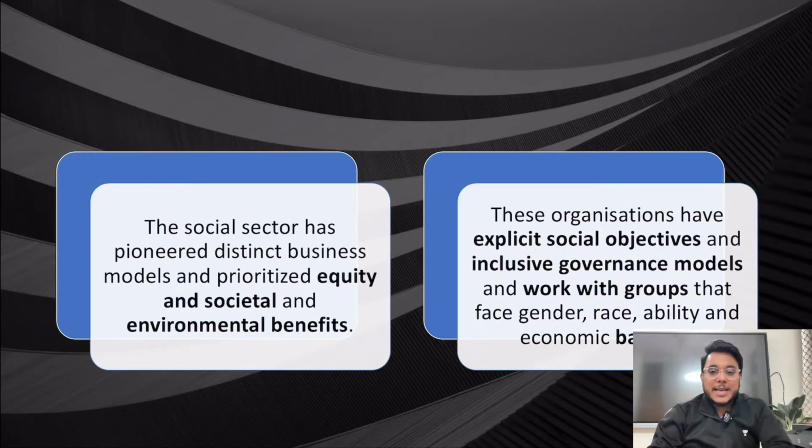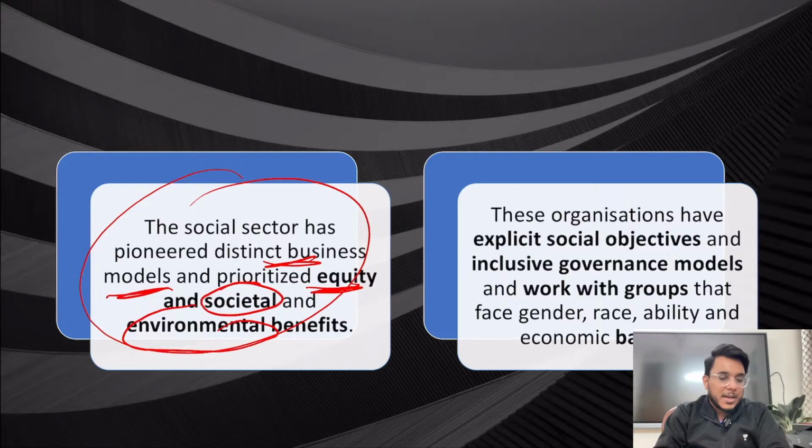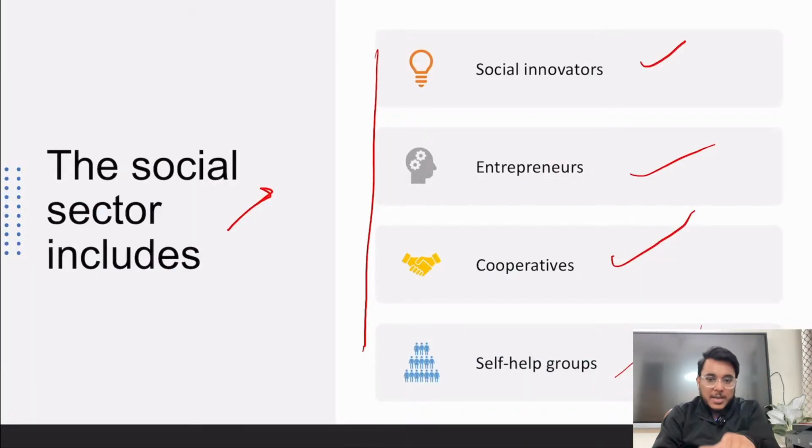Now, it is being said that this social sector has pioneered distinct business models and focused on equity, where people across different castes, social backgrounds, and religions have all been helped. They have focused on societal and environmental welfare. These players are not like the corporate sector, which is only concerned about profit.